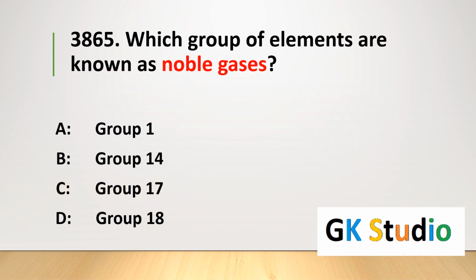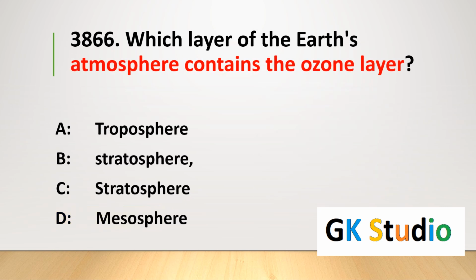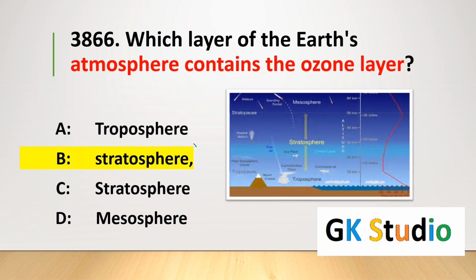Which group of elements are known as noble gases? The correct answer, group 18 is called noble gases. It consists of helium, neon, argon, krypton, xenon. Which layer of Earth's atmosphere contains the ozone layer? The correct answer, stratosphere. Stratosphere consists of the ozone layer.